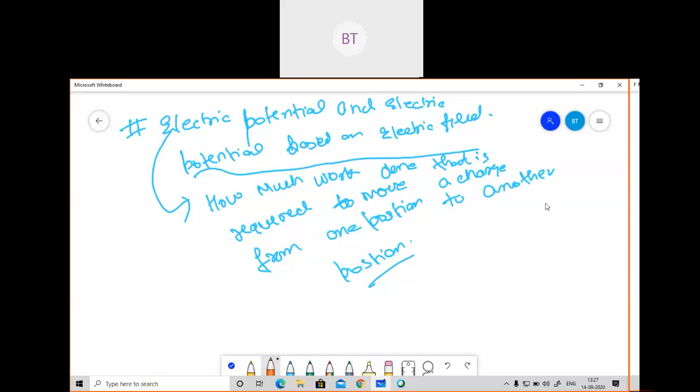So suppose this is our origin here. This is the origin, I'm representing it by O, and there is an electric field that is happening like this. So this is the electric field which is happening like this.